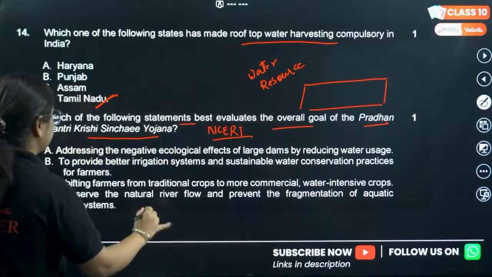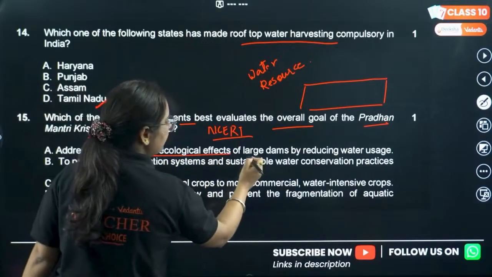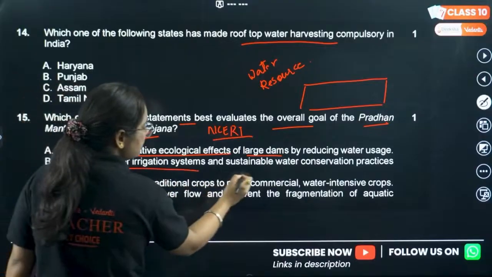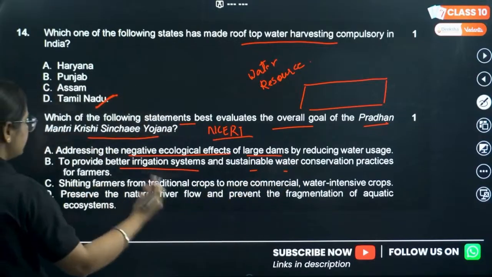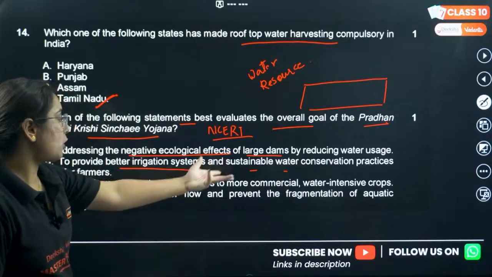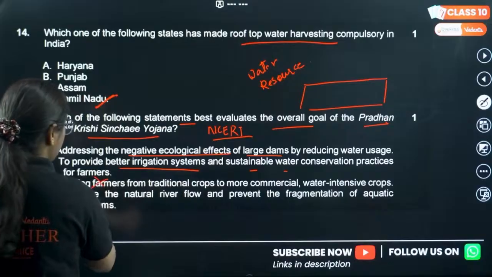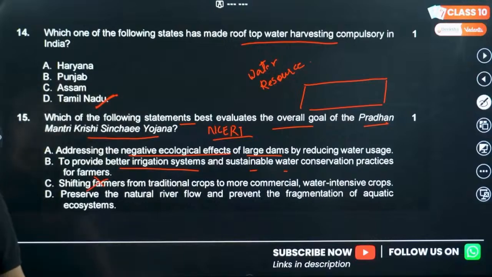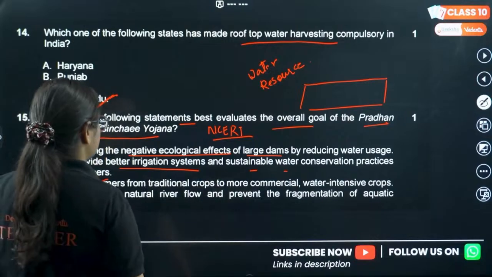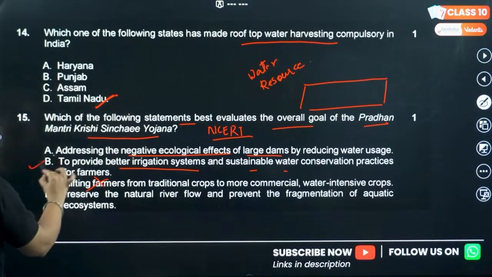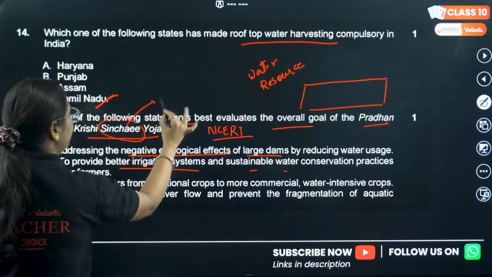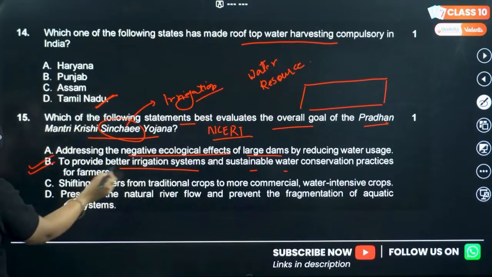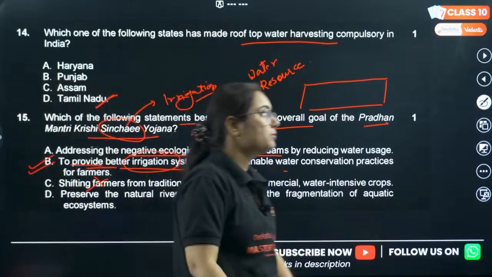Okay, options are A, addressing the negative ecological effects of large dams by reducing water usage; to provide better irrigation system and sustainable water conservation for farmers; shifting farmers from traditional crops to more commercial areas, this is not; preserve the natural river flow and prevent the fragmentation of aquatic ecosystem. So basically, to provide better irrigation. Sinchai is a Hindi word for irrigation. So Krishi Sinchai, basically to provide irrigation system for the farmers.